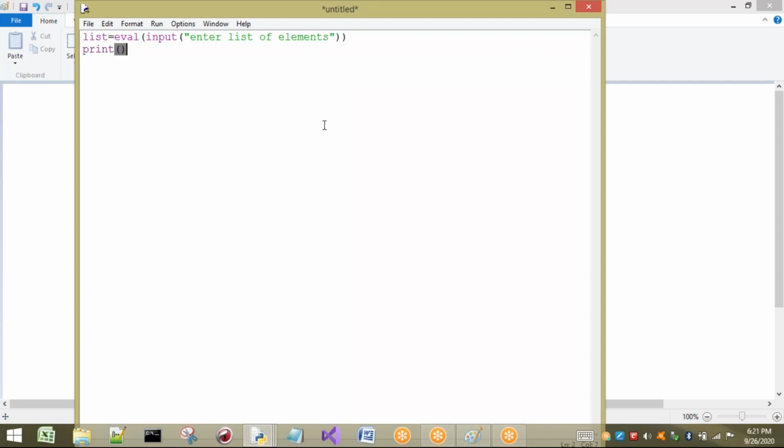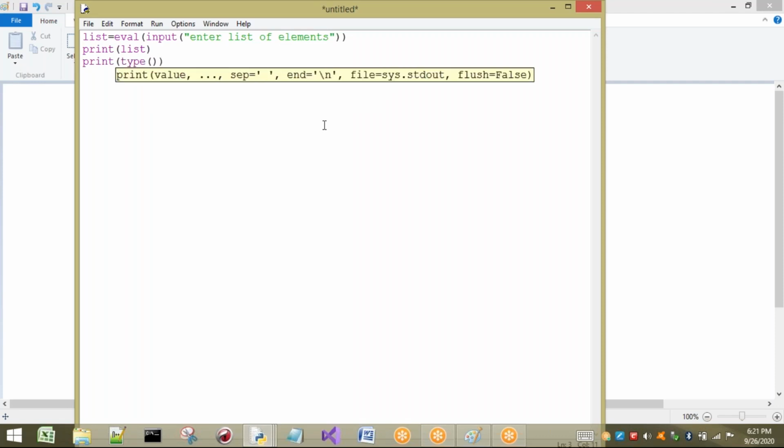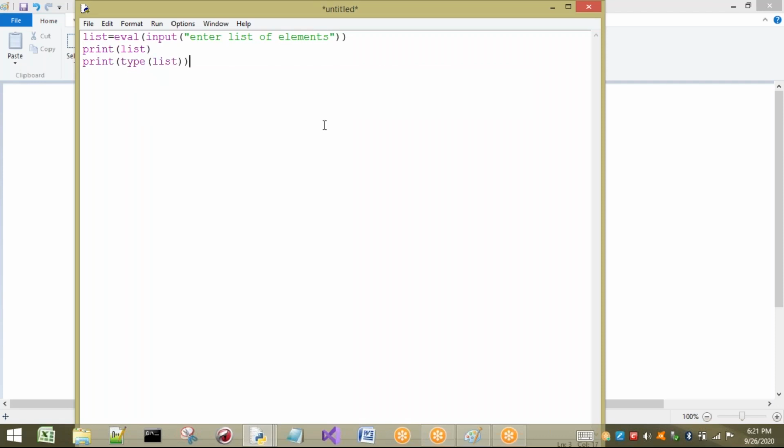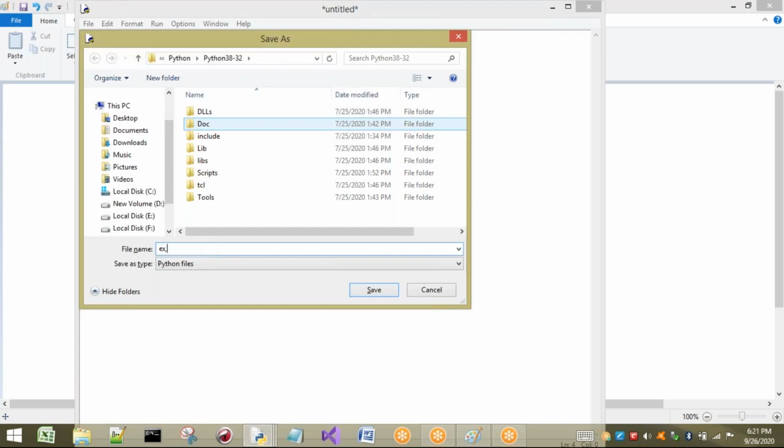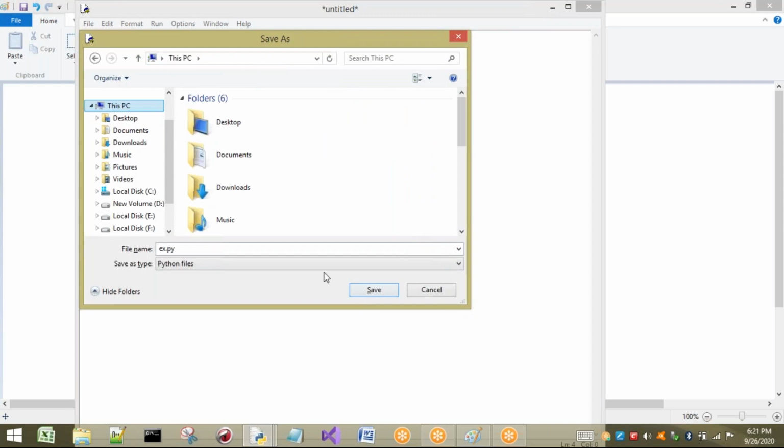He is going to enter a list of elements. I want to print the list, that means the elements of the list, and I want to see the type of that one. So type of list, that means whatever type it gives, it is going to print it here. Let us see the example.